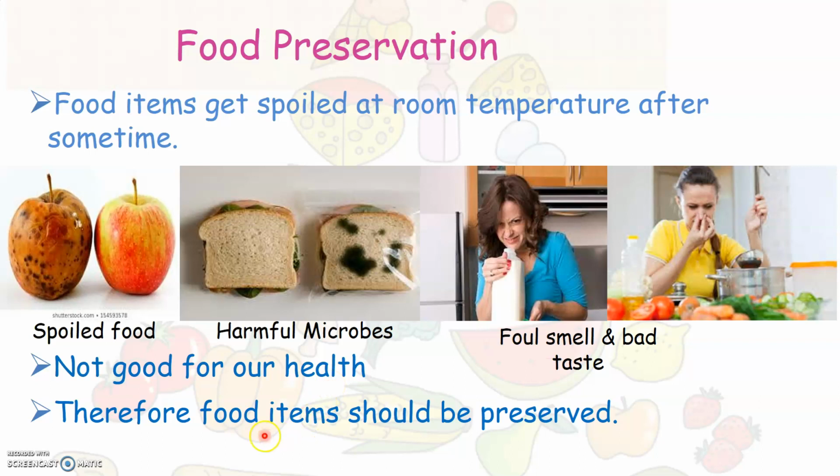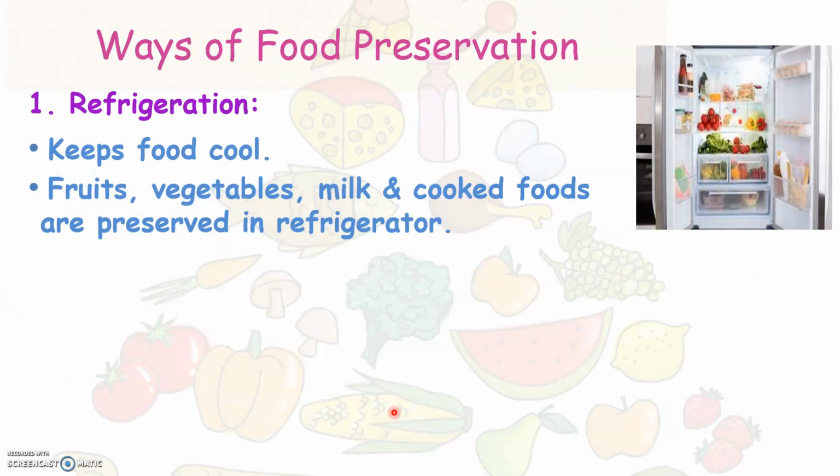And that is why food items should be preserved. Now let us see some of the ways in which we can preserve food items. The first way in which we can preserve food item is by refrigeration.